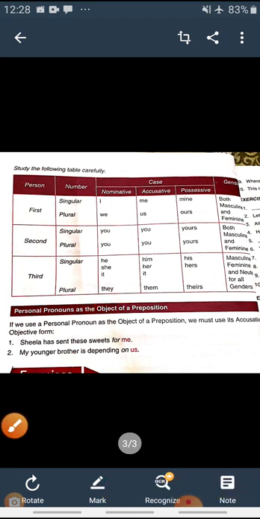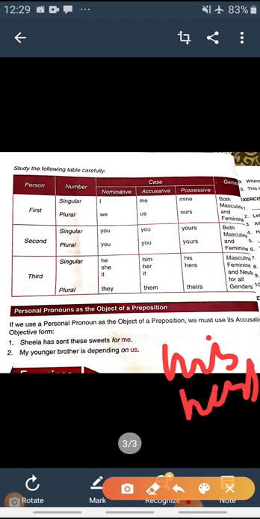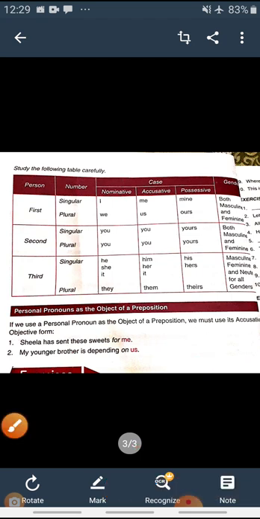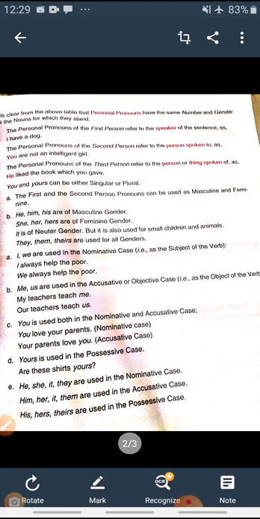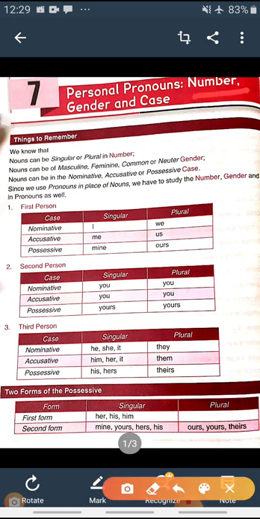Right, in the possessive form, what do we use? He, his, her, hers, and they will become theirs. That's all in this chapter, and with this your chapter is completed. So a pronoun should agree with its noun in number, gender, and its case.